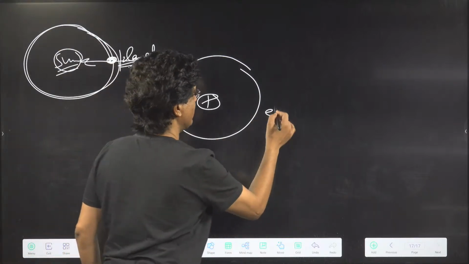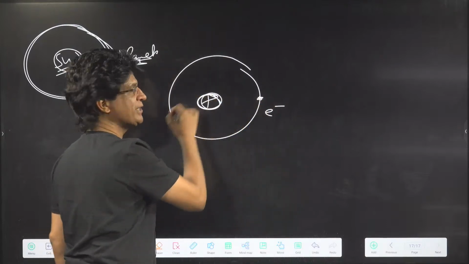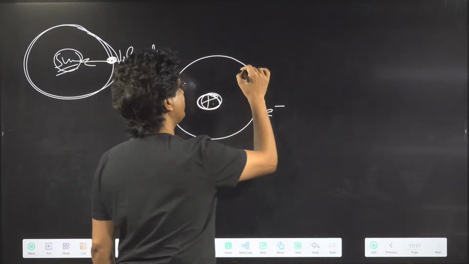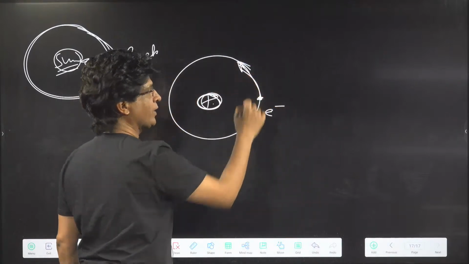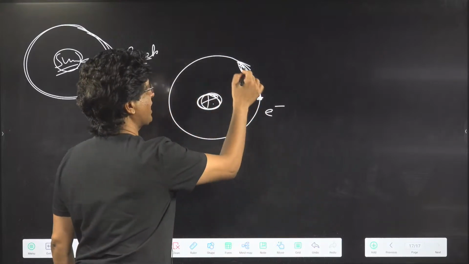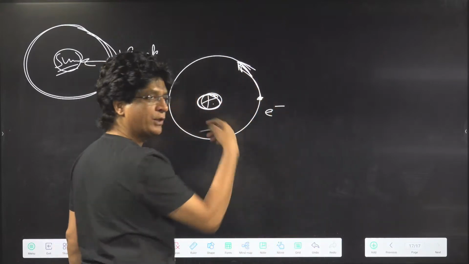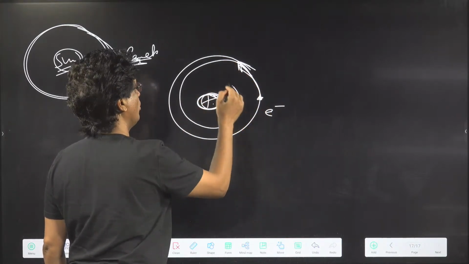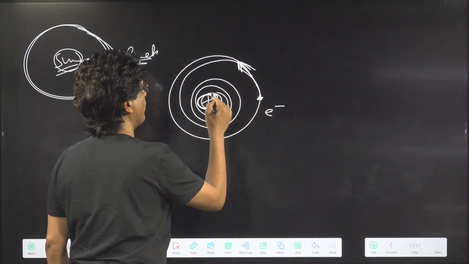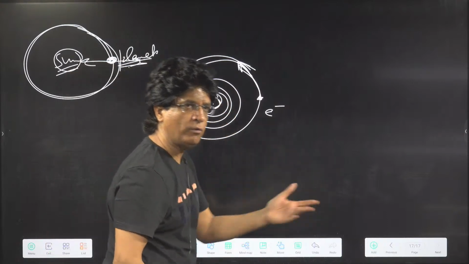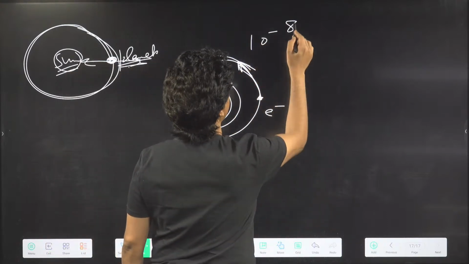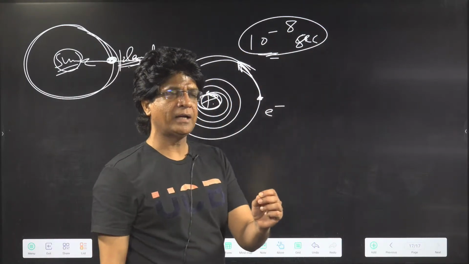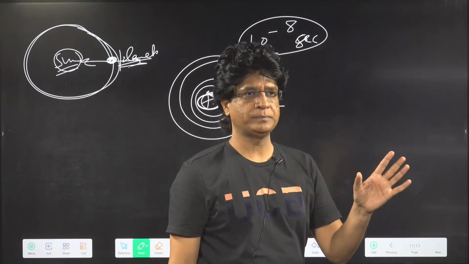But over here, the electron is charged, and the nucleus is also positively charged. This is negative, this is positive. And here, if they try to revolve, according to the theory of Maxwell, they should start losing kinetic energy. And if they do, rather than moving in a circle, they will keep on coming down. They will lose the energy and spiral down into the nucleus. They found out that the time taken to do so is 10 to the power minus 8 seconds. So in 10 to the power minus 8 seconds, the entire atom will be gone.